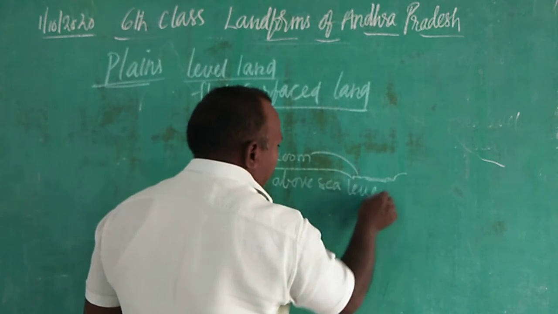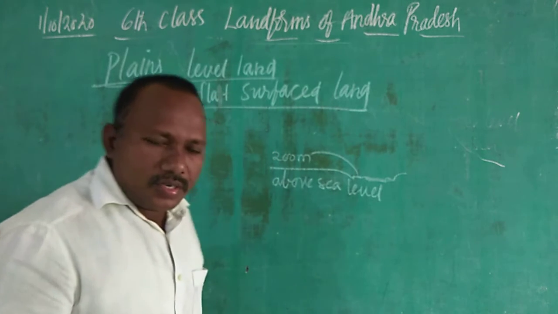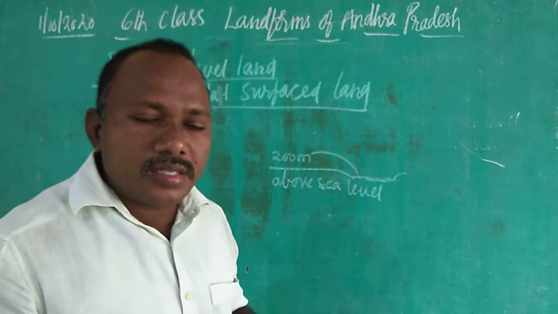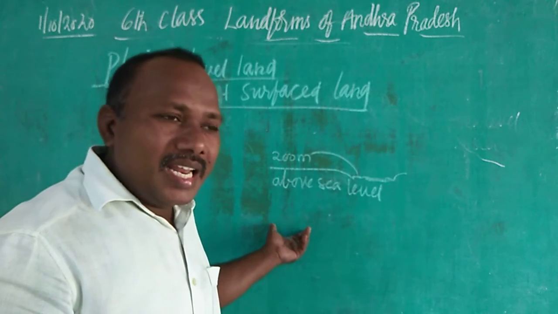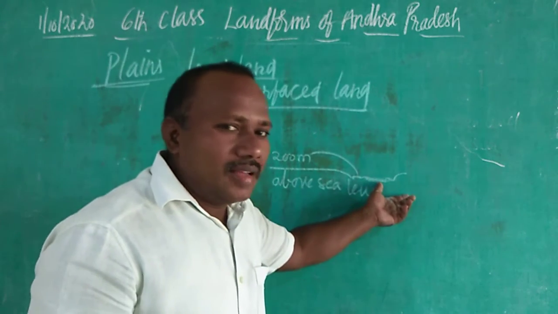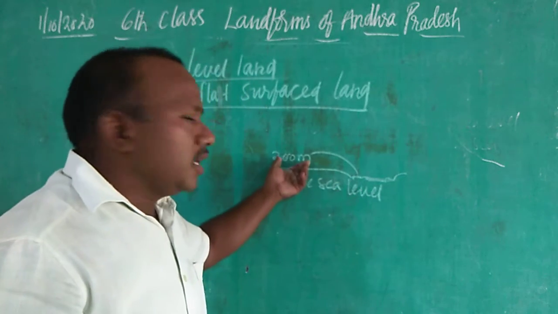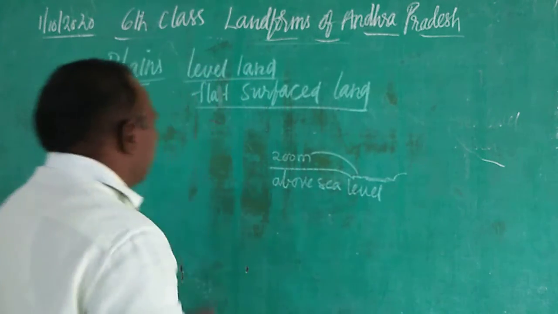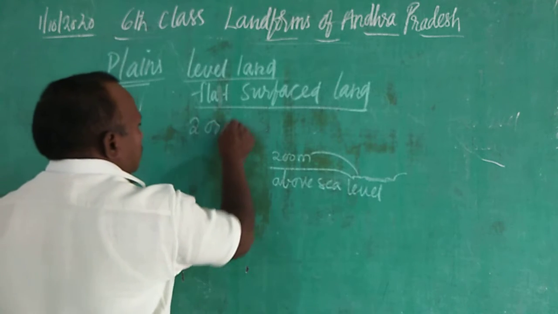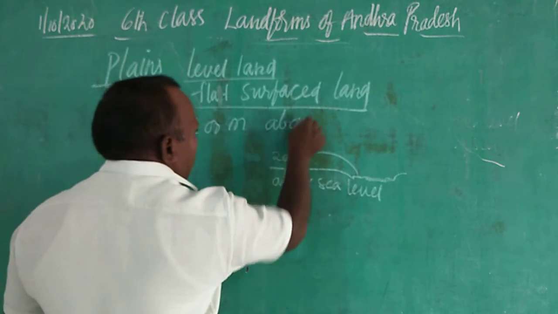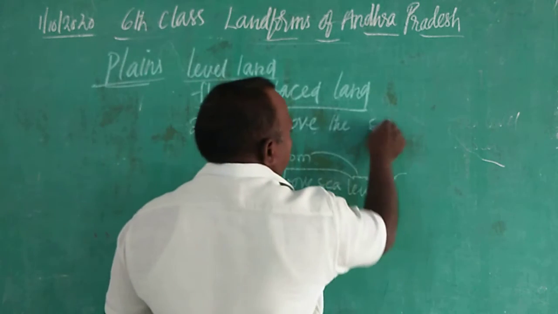So if I ask you a question, how many meters is the plain higher than the sea level? Then you should say it is 200 meters above the sea level.